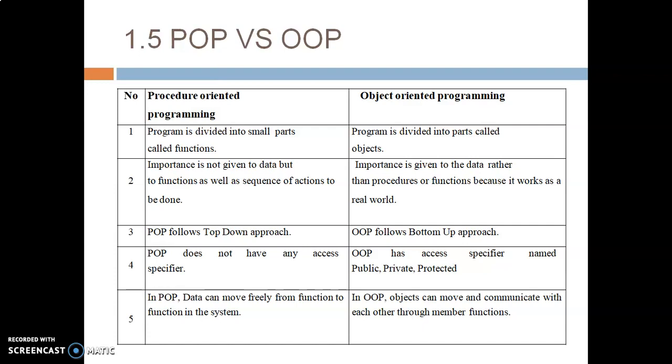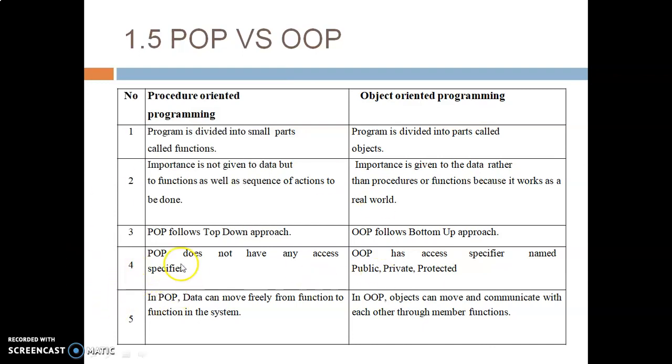In OOP, importance is given to the data rather than procedures or functions, because it works like the real world. Because when we work with object oriented programming, we are actually working with a real time environment. The third point is that POP follows a top down approach. As I mentioned, the main program is divided into a number of subfunctions. In object oriented programming, as I said, the critical element is data, so everything is based upon data, and it follows a bottom to top approach.